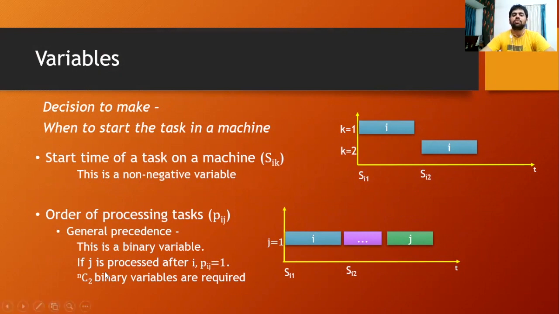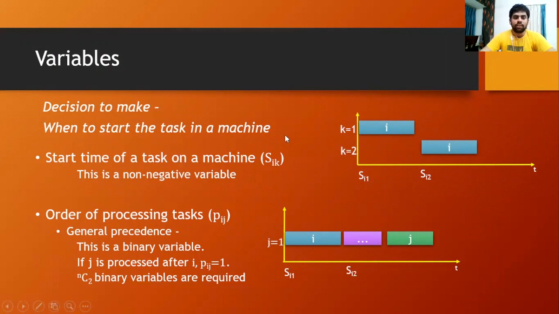So we will consider only one decision variable for every pair. And one important thing to notice is that it's a general precedence, not an absolute or immediate precedence. So if I precedes J, that doesn't mean I comes immediately after J. It can come anytime after J. It could be J, J1, J2, J3 and I, that kind of thing.